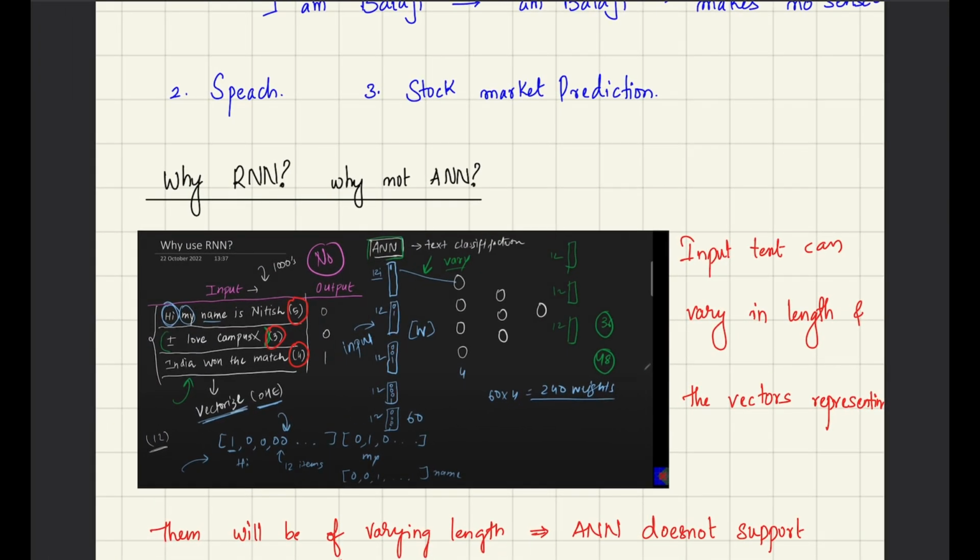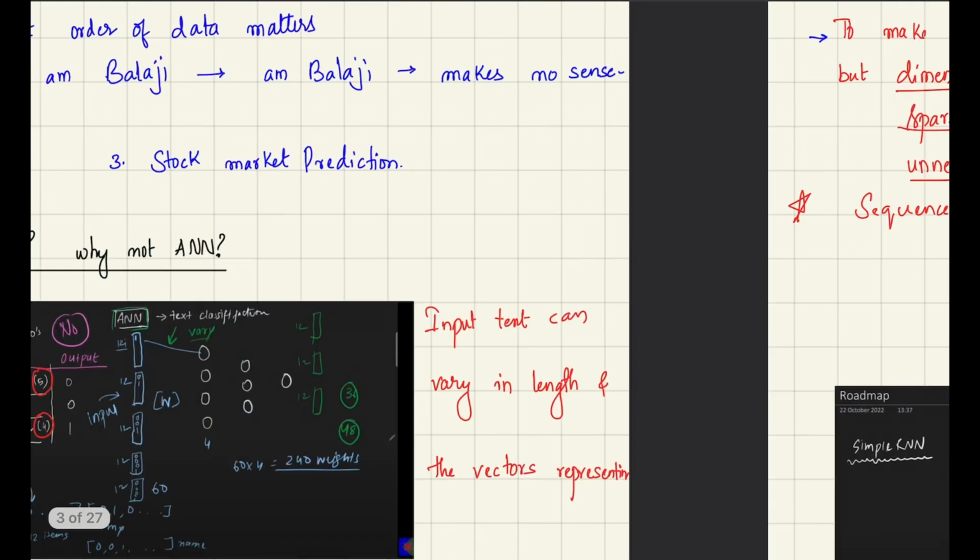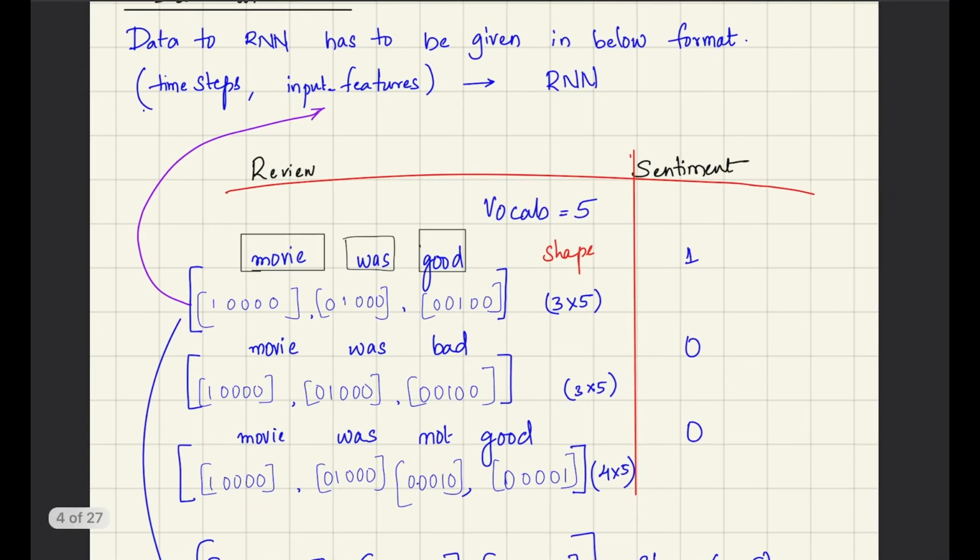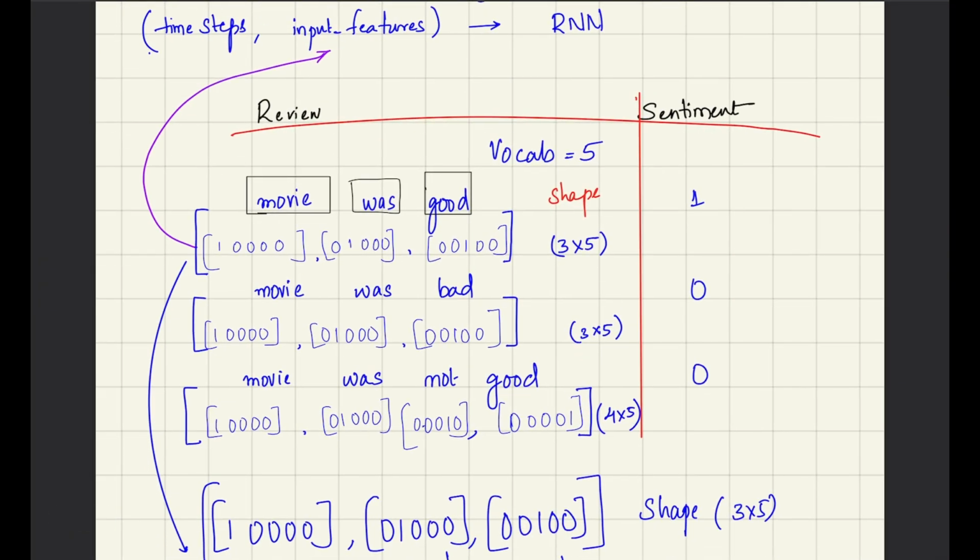Why RNN and why not ANN? ANN are great for independent data points, but they fail to capture the relationship between sequential data. Whereas RNNs are really good at keeping the context and making better predictions. Let's say there is a sentence, the movie is not good. Even though there is a word good, because there is a word not in front of good, the prediction is going to be negative. That's how RNNs are better than ANN.